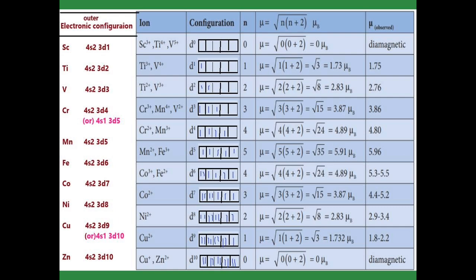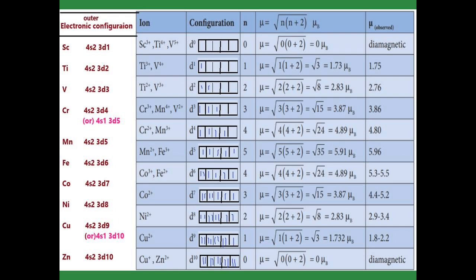Now see the second one, titanium 3 plus. How do we get titanium 3 plus? Titanium's outer configuration is 4s2 3d2. If we lose the 4s2 electrons and one 3d electron, we get the d1 configuration. Here one unpaired electron is present, so if you put n as 1, we get the value 1.73, nearly 1.75. So the magnetic moment value for the d1 configuration is 1.73.